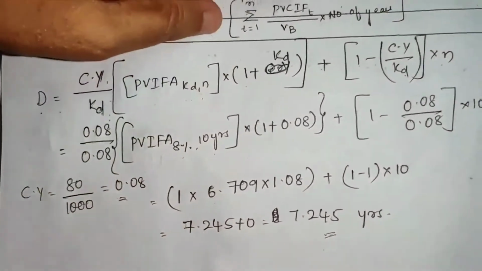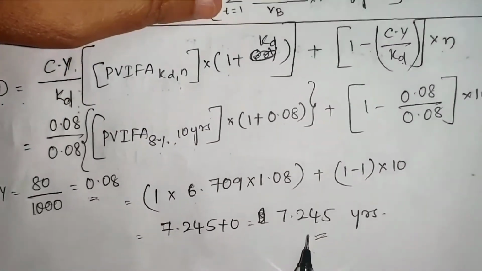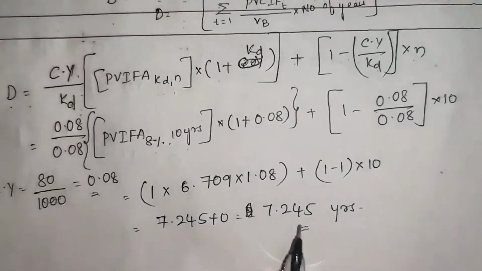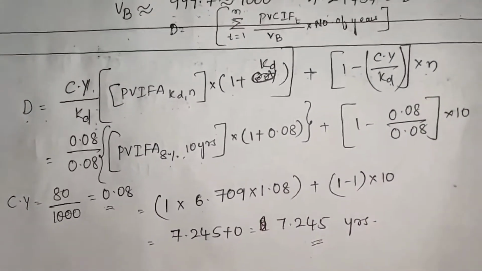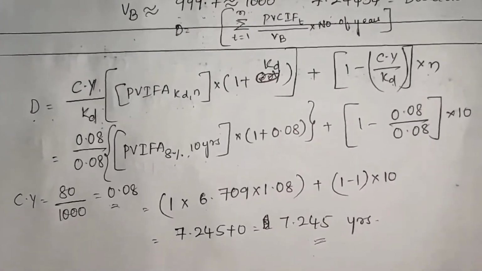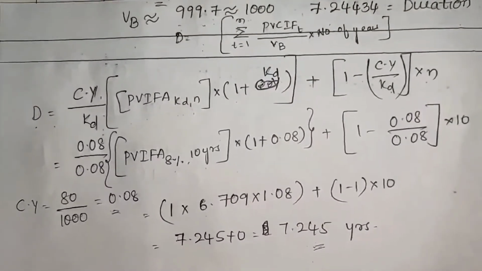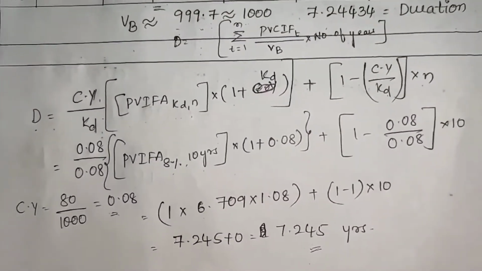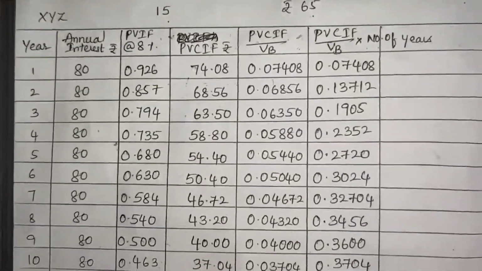If you observe these two, both are the same, 7.244 or 7.245. But keep one thing in your mind, this technique is used when coupon payments are done annually. If coupon payments are done semi-annually or quarterly, this is the only method we are supposed to use.